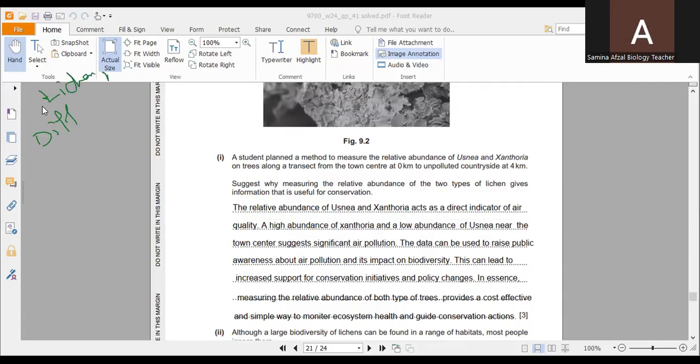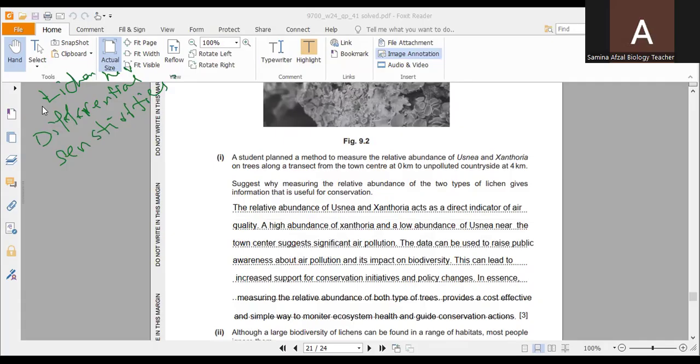Lichens have differential sensitivity. As one type can grow in the low concentration of sulfur dioxide, the other grows in the high concentration of sulfur dioxide. So we can say the different lichen species have varying sensitivity to pollutants. So they will have different behavior with the pollutants.